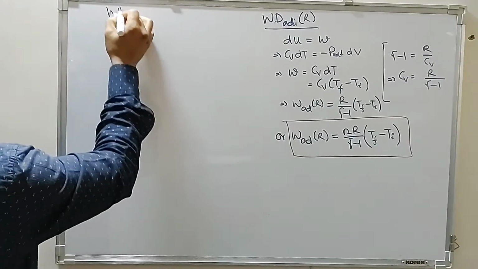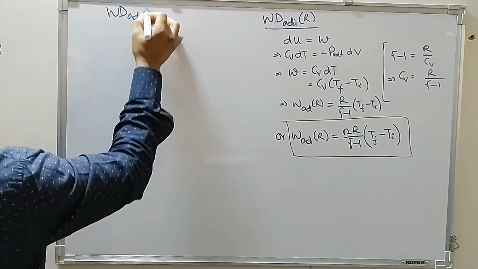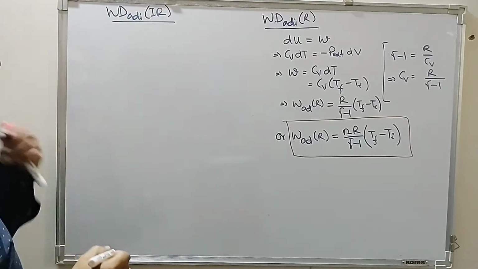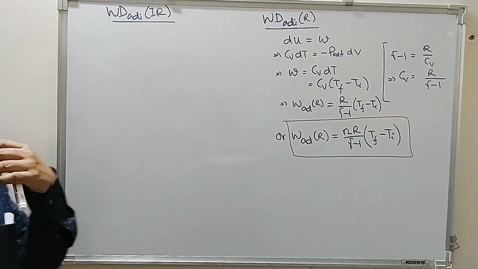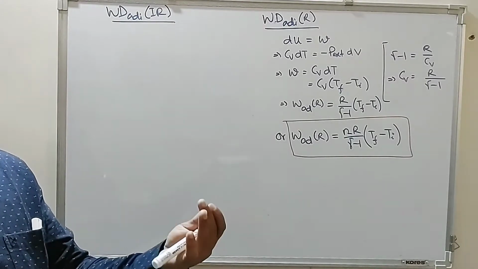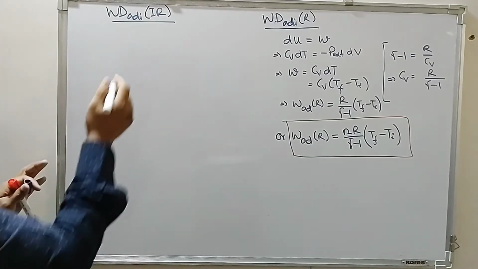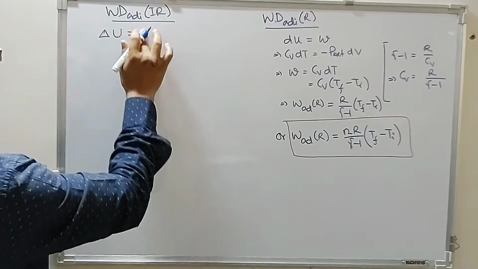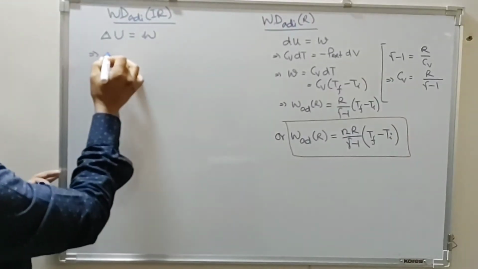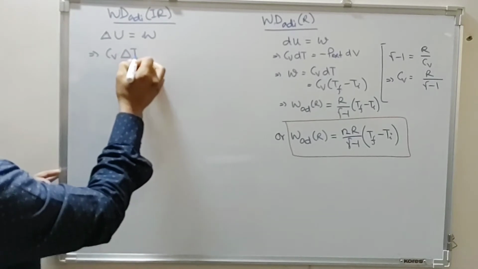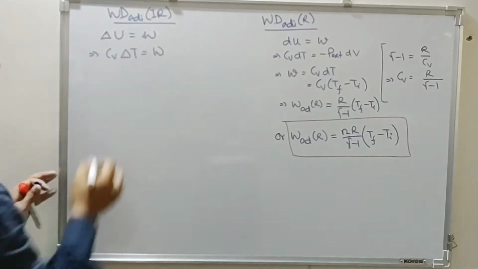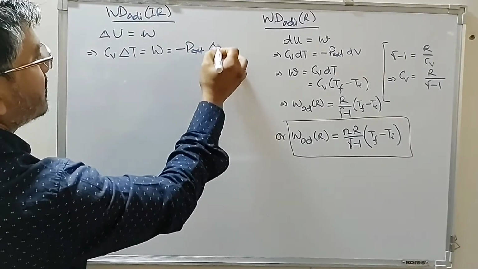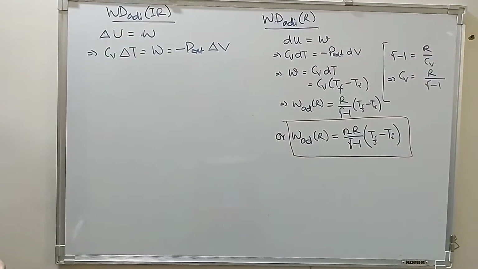So we have work done in an adiabatic irreversible process. Irreversible process means the process which is taking place in a finite number of steps, that is, the change is large. So we have delta U is equal to work done, or we say Cv delta T is equal to work done, which is equal to minus P external into change in volume.